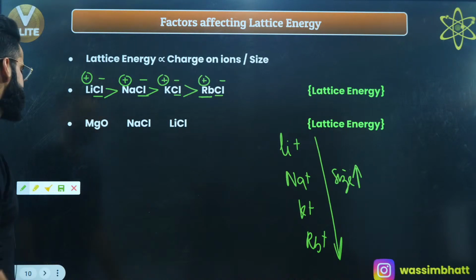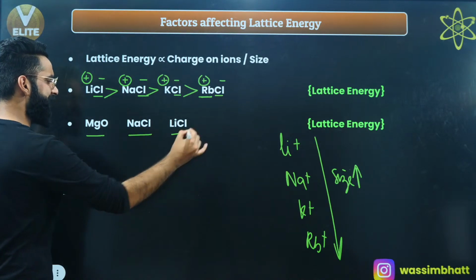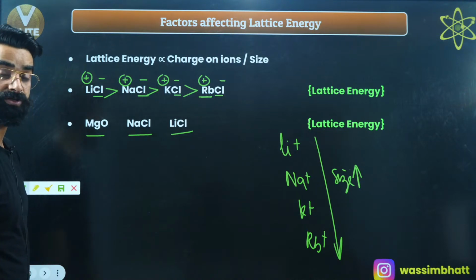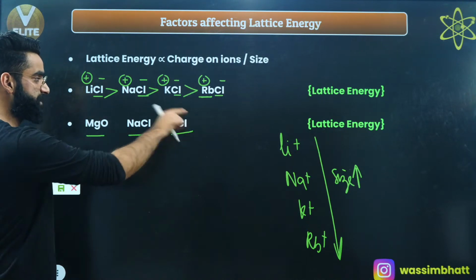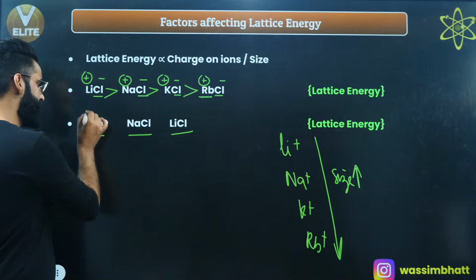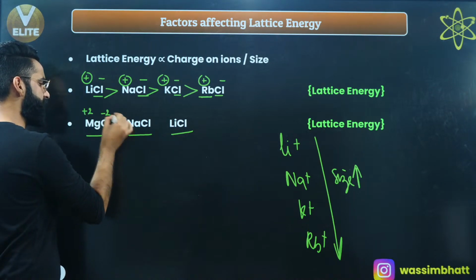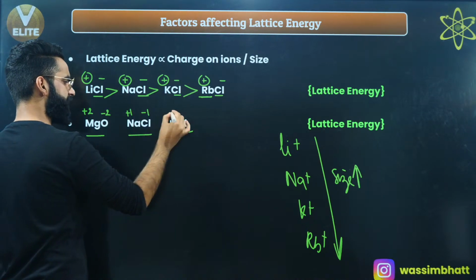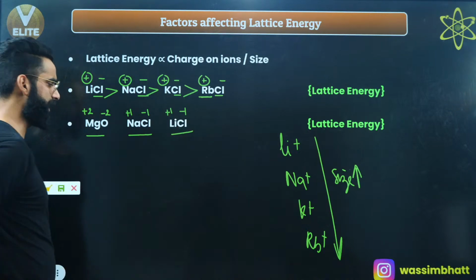Similarly, guys, if you talk about MgO, NaCl, LiCl, have a look exactly how I'm going to approach this sort of question. I need to arrange them on the basis of lattice energy. This is Mg di positive, this is O di negative, this is Na positive, Cl negative, this is Li positive, Cl negative.